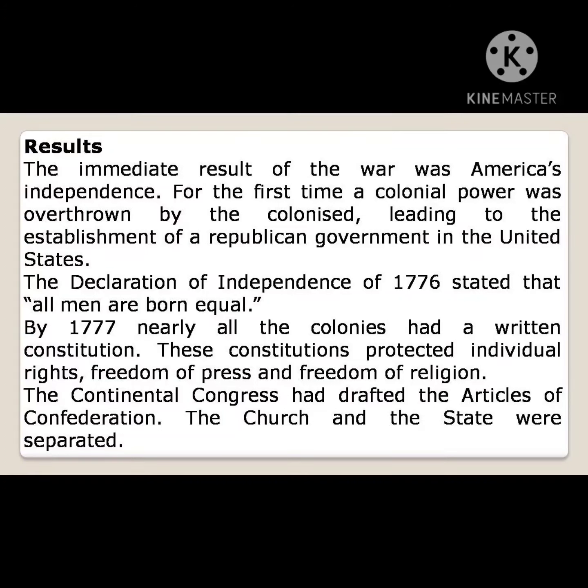These constitutions protected individual rights, freedom of press, and freedom of religion. The Continental Congress also drafted the Articles of Confederation, and the church and the state were separated.